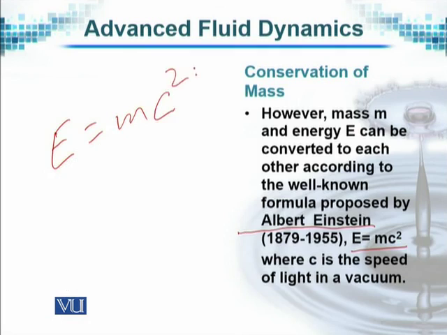E is energy, m is the mass, and c is the speed of light in vacuum. This is a strict condition: if there is no vacuum, then the speed of light could be different. But these are the conditions under which this equation is defined.